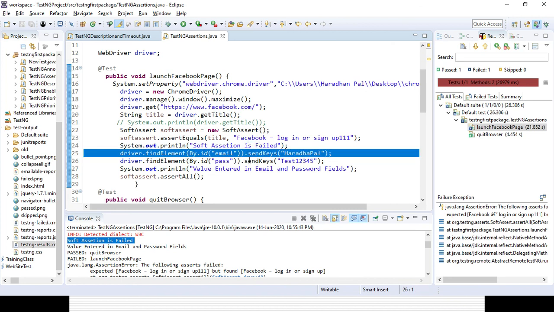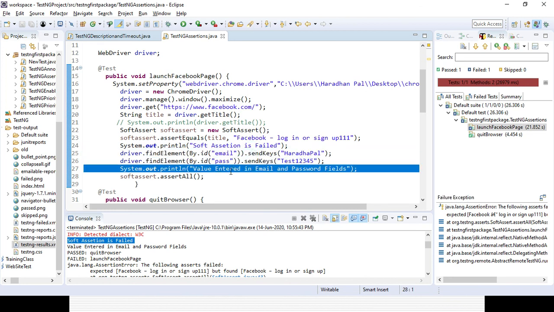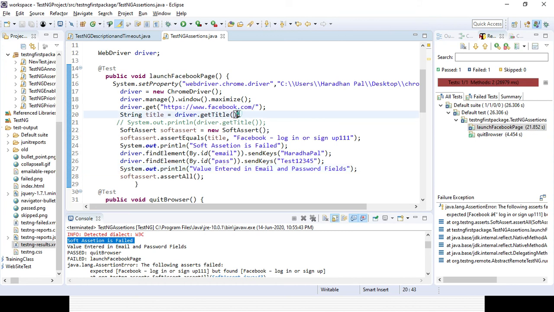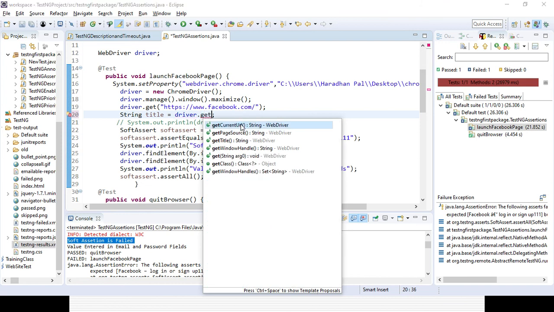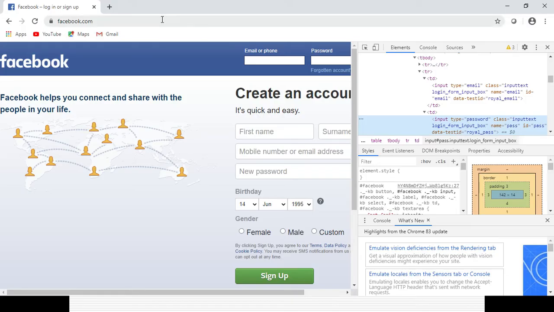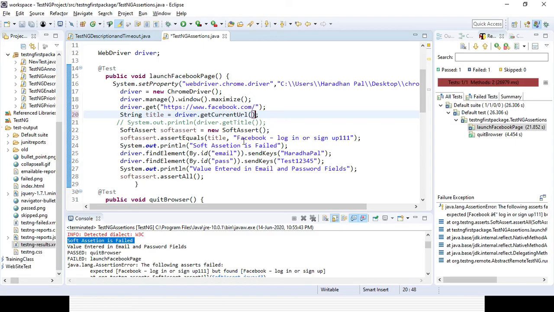It is also entering the value in the email and password fields, and this line of code is getting executed. Similarly, if you want to get the current URL, use driver.getCurrentUrl. The current URL for the Facebook page will be Facebook. Here I want to validate whether it matches, but I want it not to match, so I am changing it. It will fail, but still it will not stop the execution of the remaining part. Let's run it.